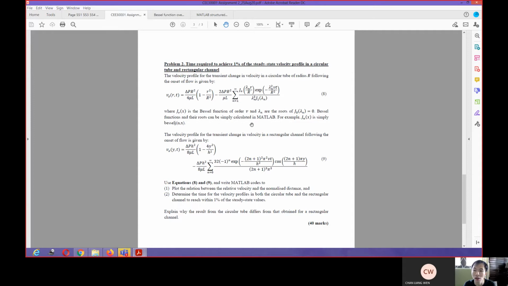And for the second, equation 9 in here, you need to know that for the characteristic coordinate for the rectangular channel, you need to use h divided by 2, because h is the channel length, or the channel thickness, and then divided by 2. So that you have to apply to the first term and the second term as well.